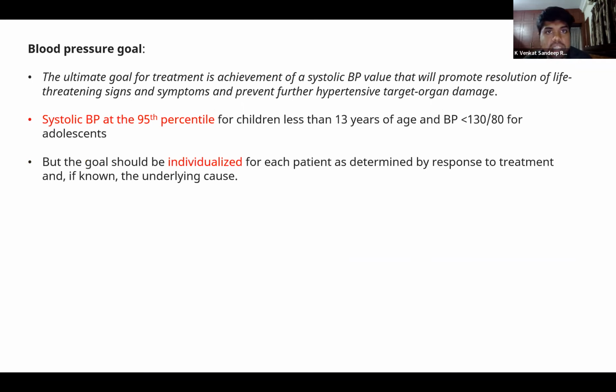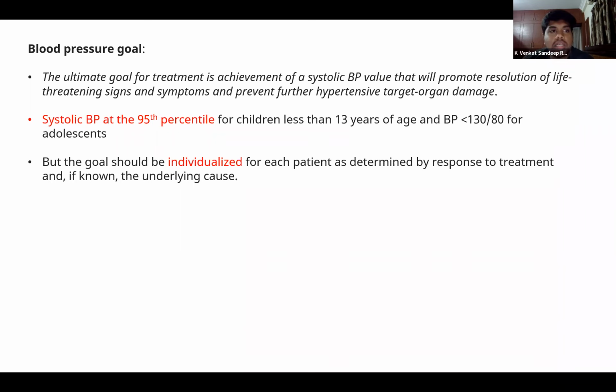So if we have established that a child has a hypertensive emergency, how do we deal with it? Our ultimate goal is not to achieve a particular BP value, but to achieve the systolic blood pressure that will promote resolution of life-threatening signs and symptoms and also prevent any end organ damage.